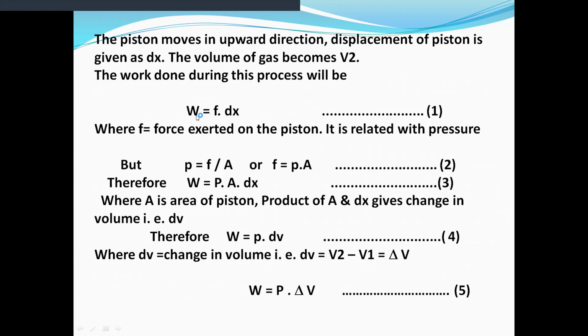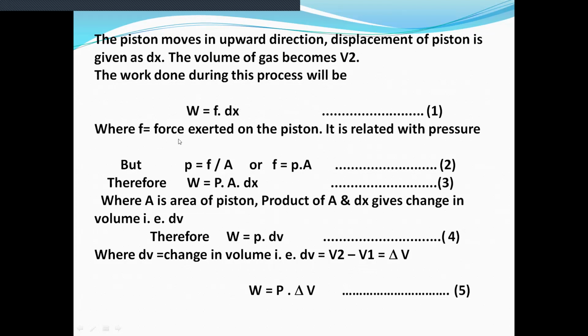Force is denoted by F, and the displacement by the piston is denoted by dx. So W is equal to F into dx. This is equation number 1, where F is the force exerted on the piston and dx is the displacement.